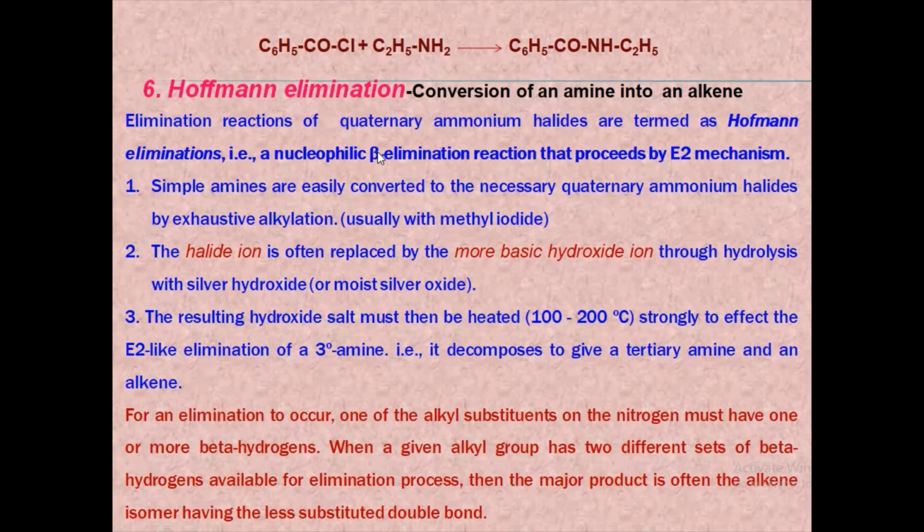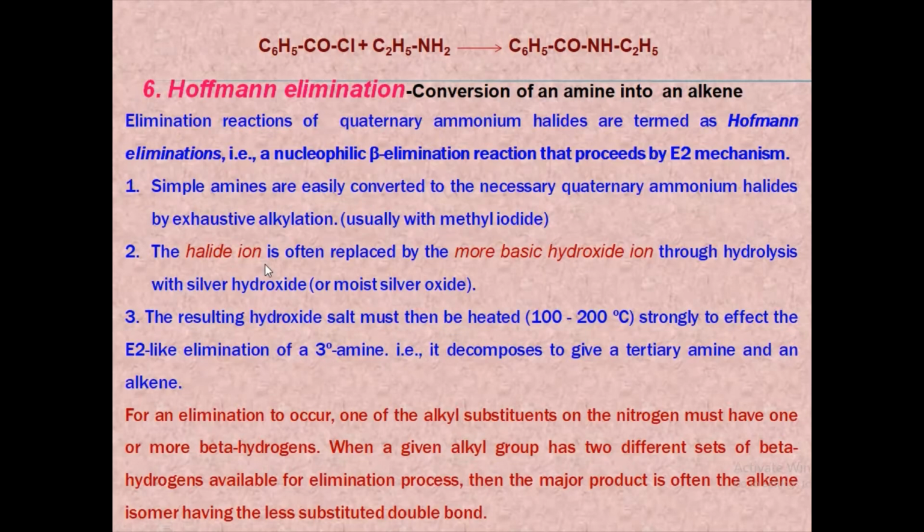Next is Hofmann elimination. It is the process which involves the conversion of an amine into an alkene. Elimination reactions of quaternary ammonium halides are generally termed as Hofmann eliminations. That is, it is a nucleophilic beta elimination reaction that proceeds by E2 mechanism. In Hofmann elimination, simple amines are converted to quaternary ammonium halides by the process of exhaustive alkylation, and it is usually done with methyl iodide.